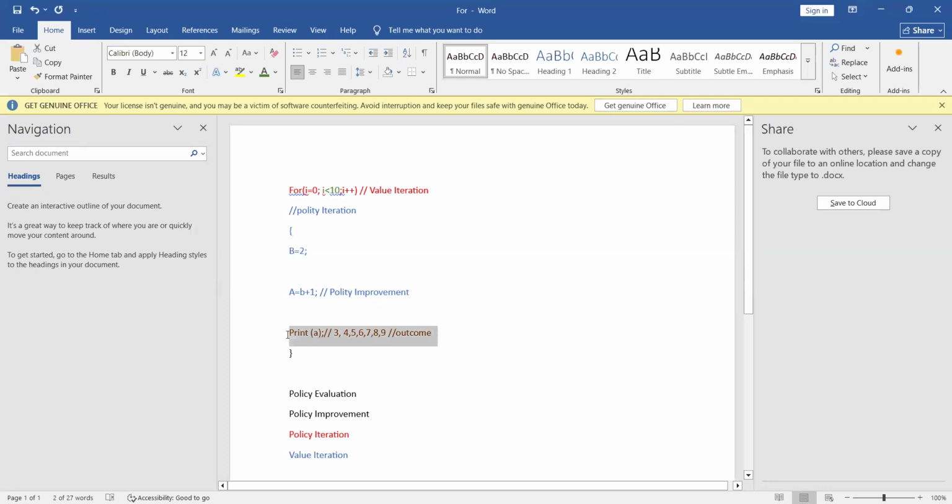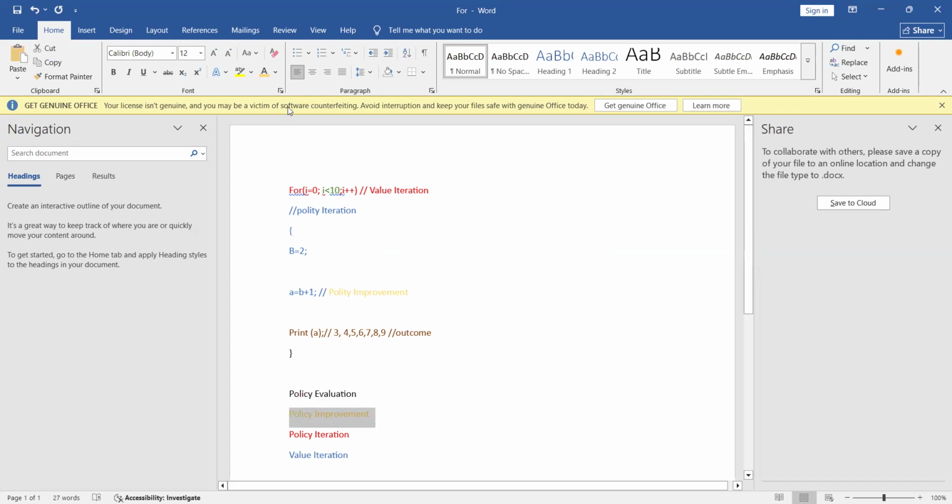So we are focusing on the outcome. The whole policy is written for that, right? Since print A shows this is our outcome, A is getting improved through this policy iteration at this particular section. That is why this is your policy iteration. Okay, you got my point.